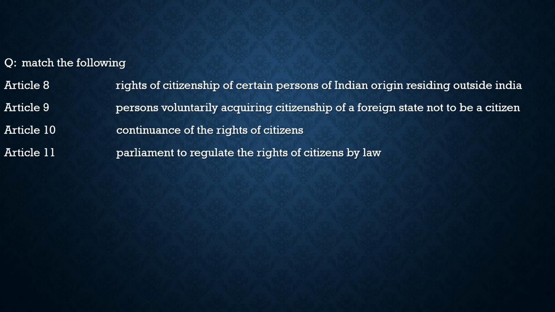Article 10 says continuance of the rights of citizenship. 100% correct. Article 11 talks about Parliament to regulate the rights of citizenship by law. It is also correct. So here all the 4 articles are correctly matched. And one more thing I want to add here, if you are a first-time visitor, according to the Indian Constitution, the articles which are related to citizenship start from Article 5 to Article 11. And from Article 12, we have another chapter which is fundamental rights.